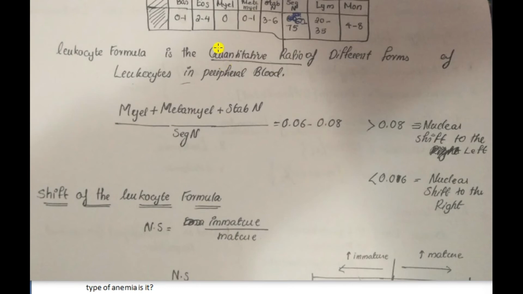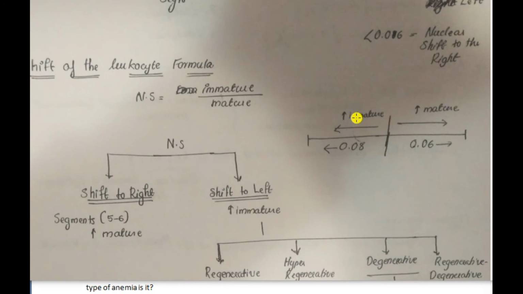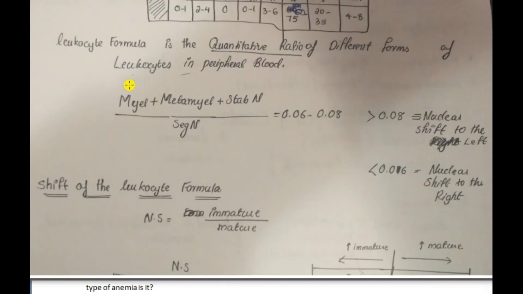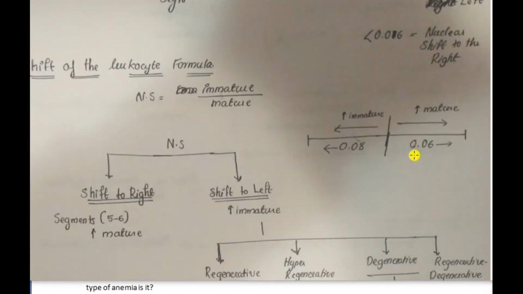If the immature are high, the value is greater than 0.08. If the segmented nuclear are high, the value is less than 0.06, which means nuclear shift to the right. So mature goes to the right and immature goes to the left. Here it is greater than 0.08, so it goes to the left.